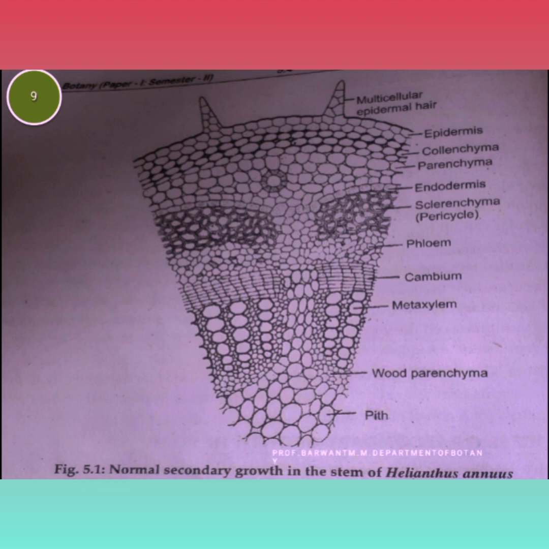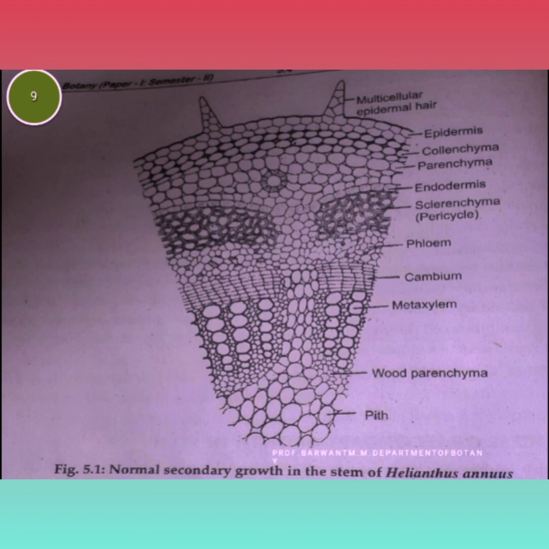Let's see. In the pith there is wood parenchyma, metaxylem, cambium, phloem, sclerenchyma, endodermis, parenchyma, collenchyma, epidermis. But here is the central cambium. When secondary growth takes place, the cambium divides to form secondary xylem inside and secondary phloem outside, and between the two vascular bundles there are parenchyma cells connected through the medullary rays, known as the interfascicular cambium.